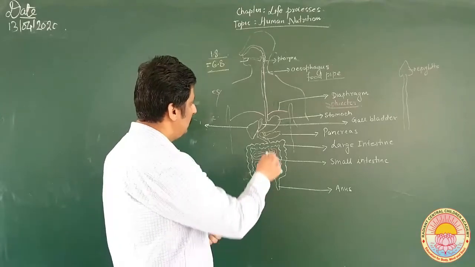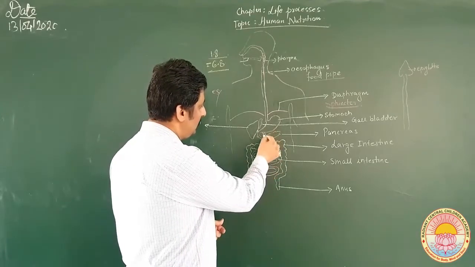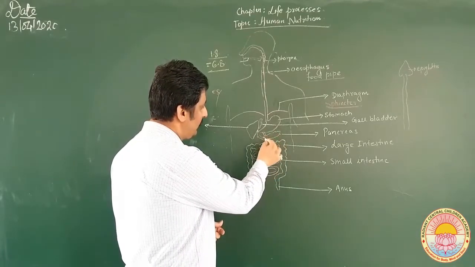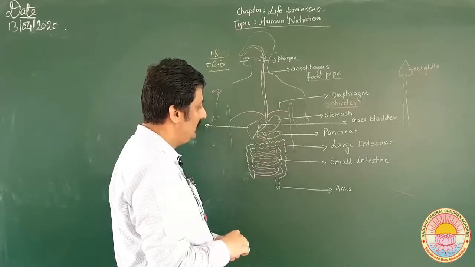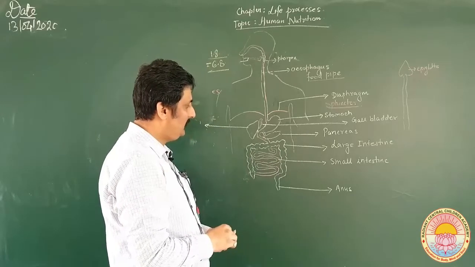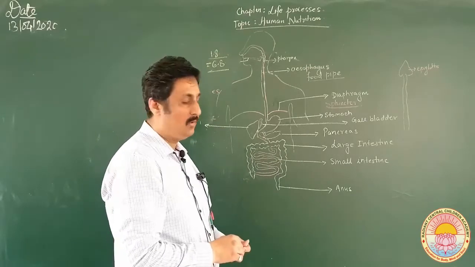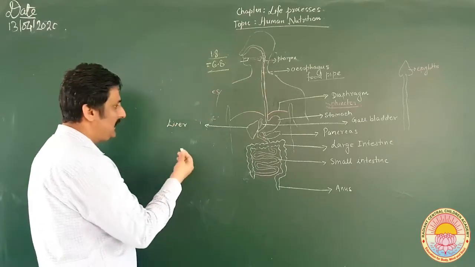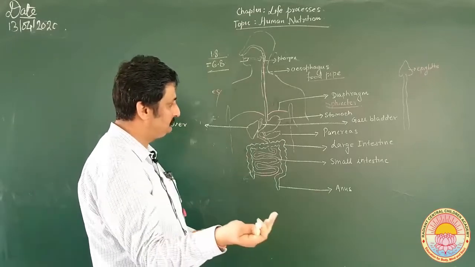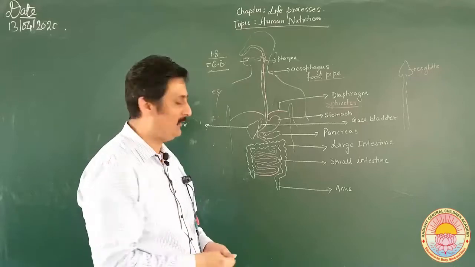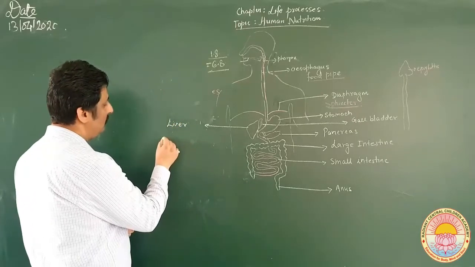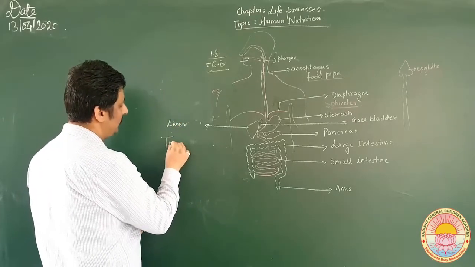Now, as the food reaches the duodenum, the pancreas also releases its enzymes into the food. I have already told you the pancreas contains all the enzymes responsible for digestion of all the components of the food. Now let us talk about certain things here.